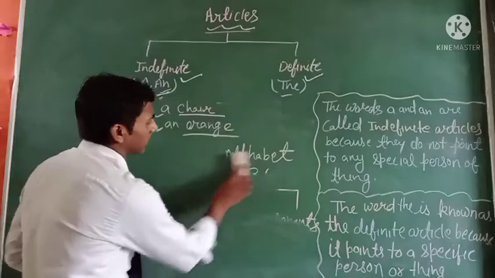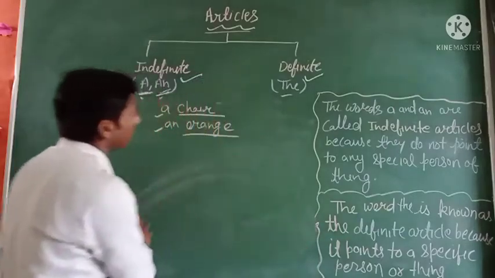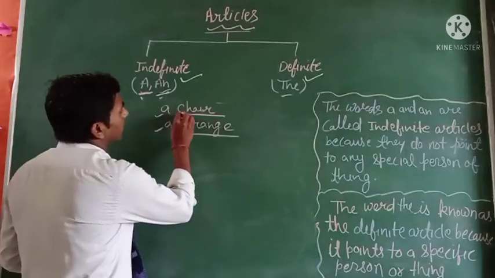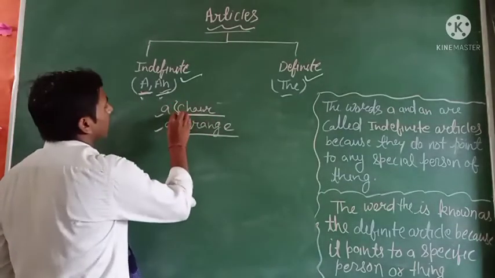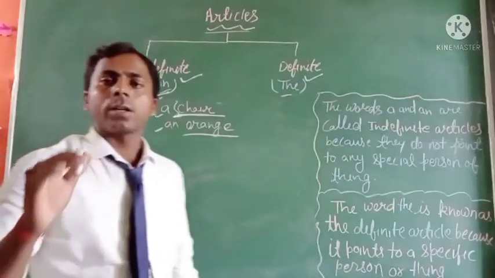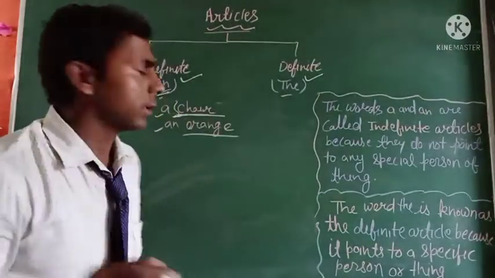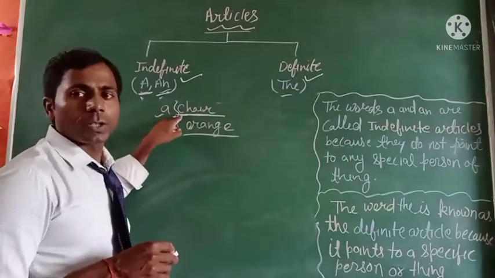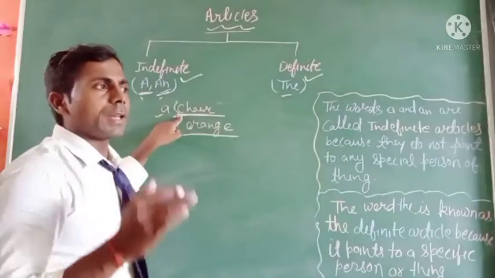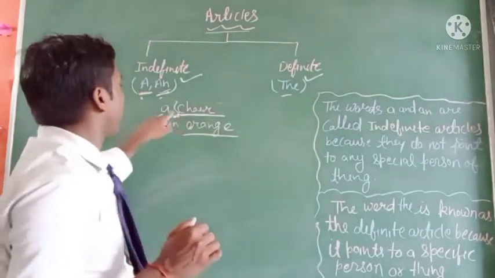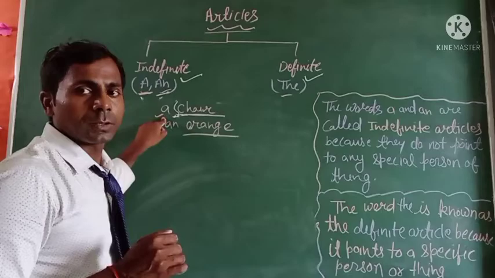Here is a simple example you can see on the board. Here is the word chair. In chair you can see the letter C. This word starts with the letter C, and C is a consonant letter. When any noun starts with a consonant letter, we have to use the article a.